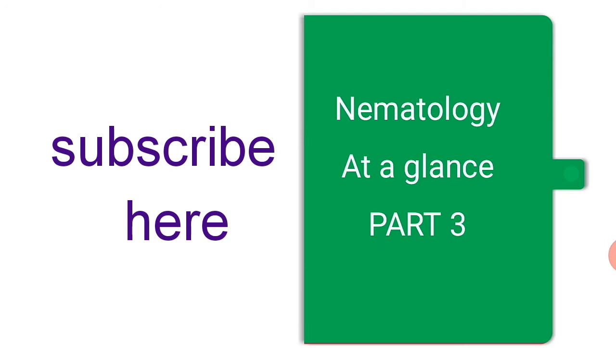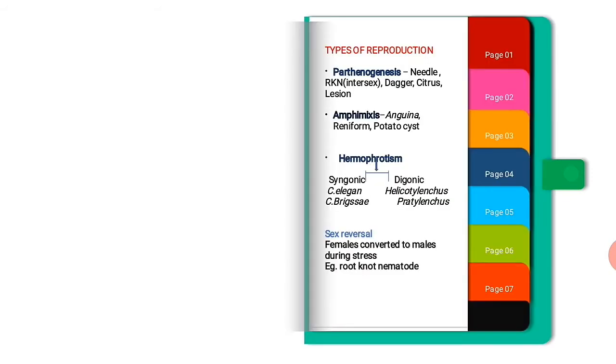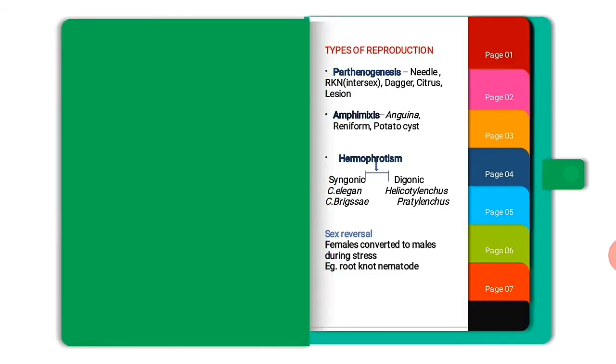Today's lecture is about nematology at a glance part 3, where we can cover more about reproduction important notes. Let's get into the lecture. Yes, the first topic is types of reproduction. In this, parthenogenesis, a reproduction without fertilization, which is the asexual means of reproduction, includes needle, dagger, citrus, lesion.